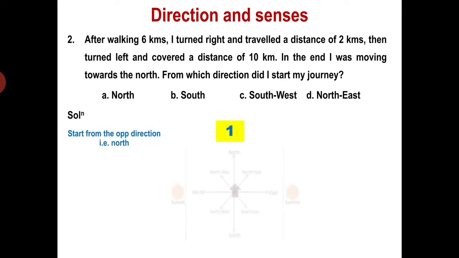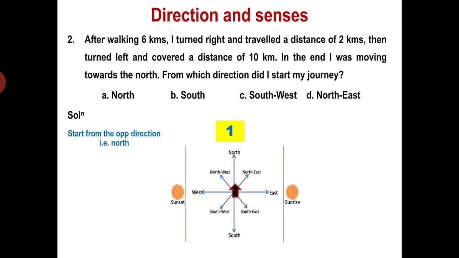Start from the top direction, that is north, because he is now facing north, right? So you go this way, this way, this way. That means he moved 6 kilometers, then he took a right turn 2 kilometers, and he moved 10 kilometers, and he is facing north.